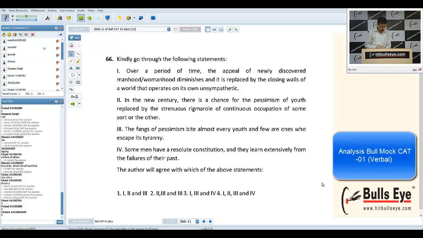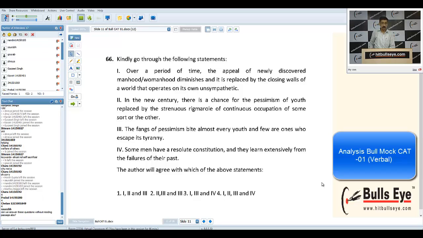The second is also right, I suppose. And third, the fangs of pessimism bite almost every youth. We all go through this. It is correct. As per the passage, some men have a resolute. Do we know the meaning of the word resolute, guys? Because most of the people do not.